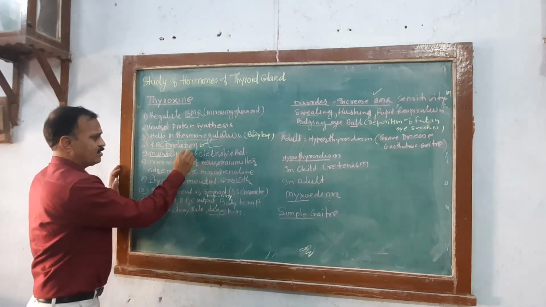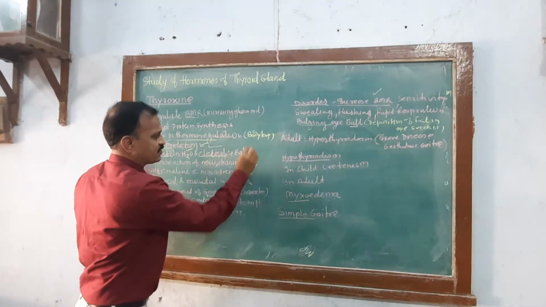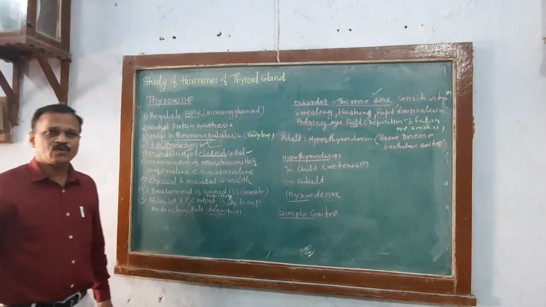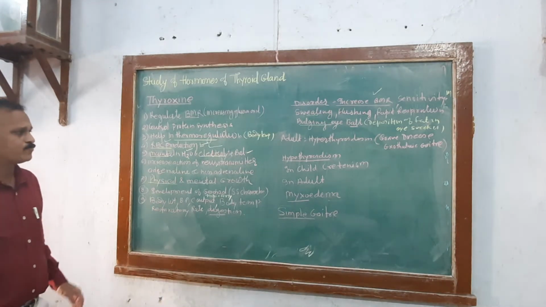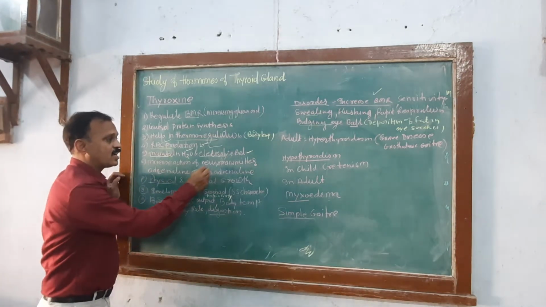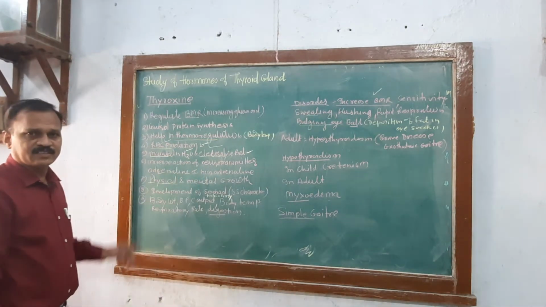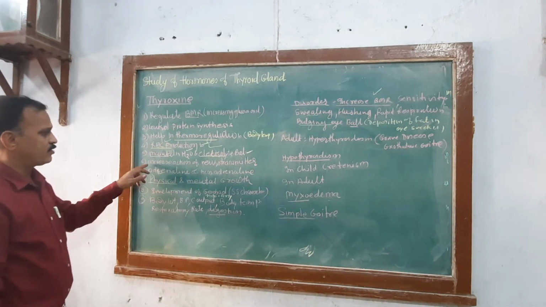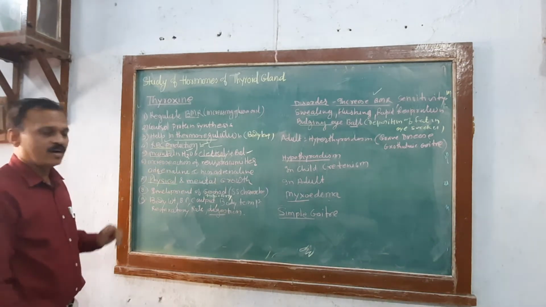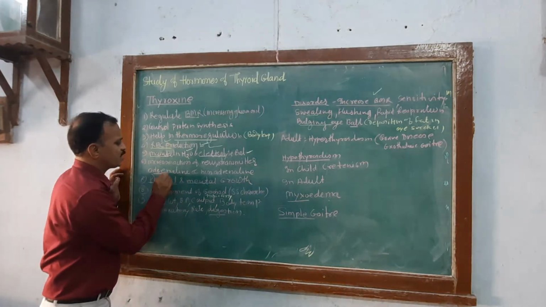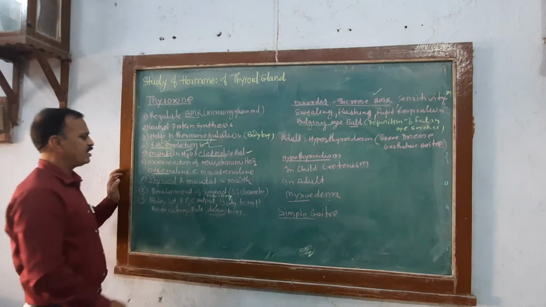It also helps to maintain water and electrolyte balance. It increases the action of the neurotransmitters adrenaline and noradrenaline.